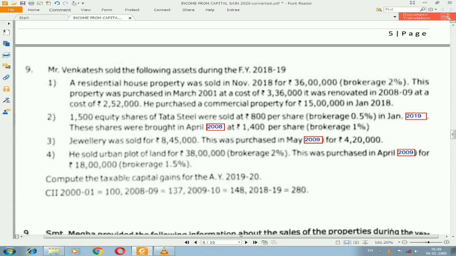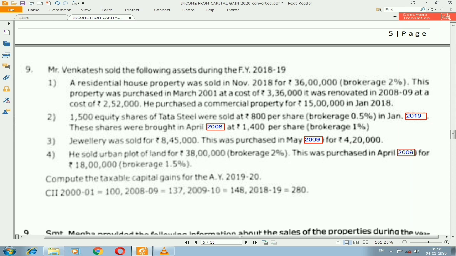I've given three more illustrations for you guys to solve. So this is one illustration, Mr. Venkatesh, and also I've changed the dates. So you need to follow these dates only. On the first asset, that is residential house property, they have given one piece of information, that is he purchased a commercial property for 15 lakh in Jan 2018. Remember carefully while calculating exemption, this asset is related to commercial property. It is not a residential house or residential property.